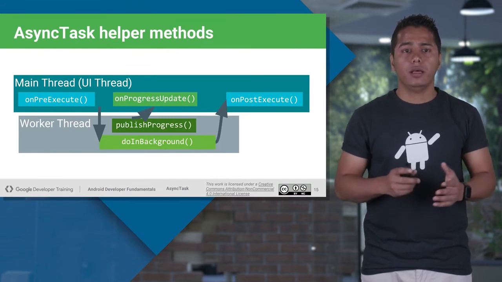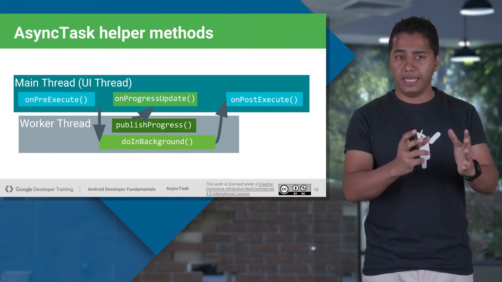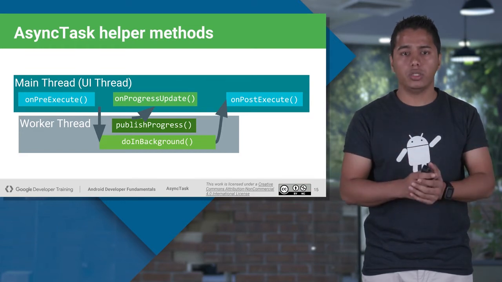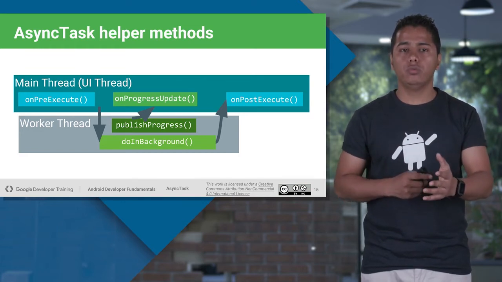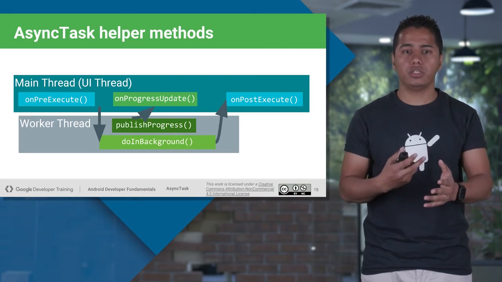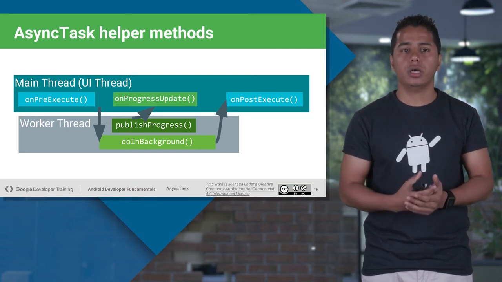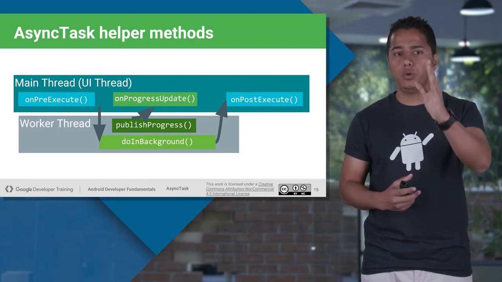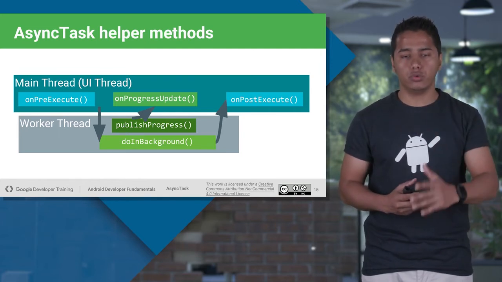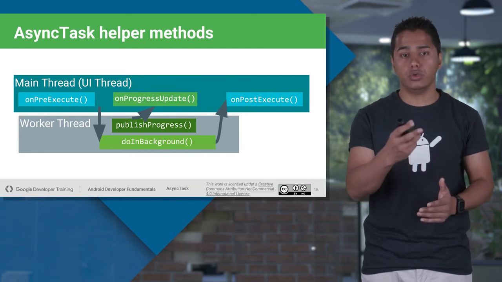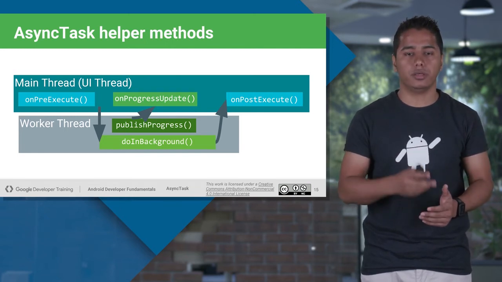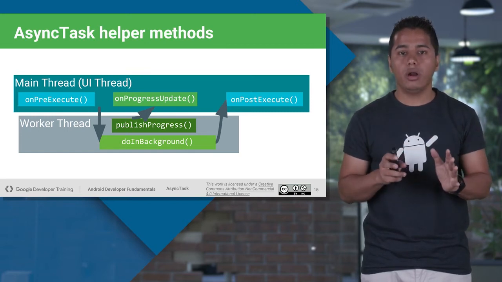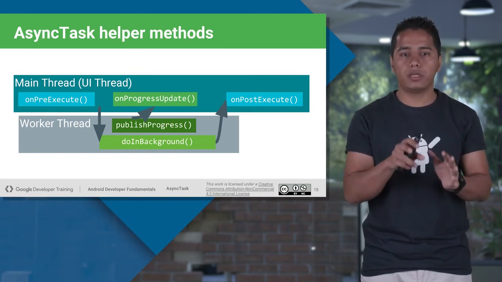As you can see, there will be a main UI thread which will be responsible for updating all the UI operations. So if you want to perform any UI operation before you actually execute your worker thread or doInBackground method inside your async task, you will put it inside your onPreExecute, which will run in your main thread. That's the reason you can put the UI operations there. Then once you come into the worker thread, you cannot put directly any UI operation in the worker thread.